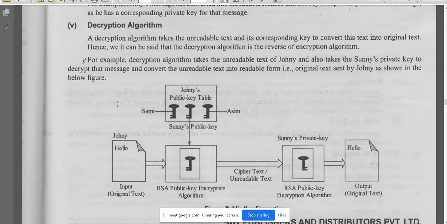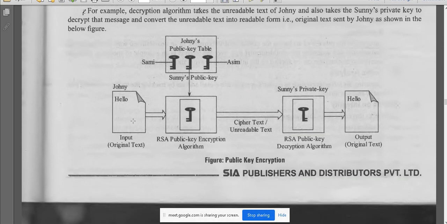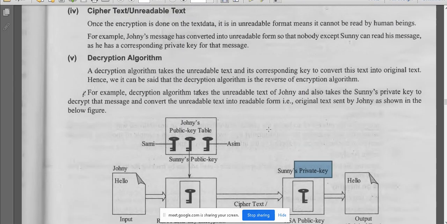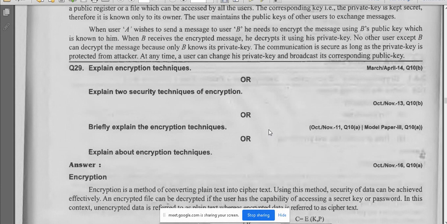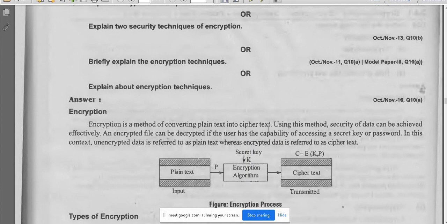These are the things, and here you can find a diagram. Here you have an input message. With the help of this RSA public key encryption algorithm, we will convert this message. Here is Johnny's public key table, where he has some public keys. With the help of the ciphertext, he will send it to Sunny. Sunny will read that output and decrypt it with the help of the key. So that is about the basic elements of cryptography. What are encryption techniques? They are also called security techniques.